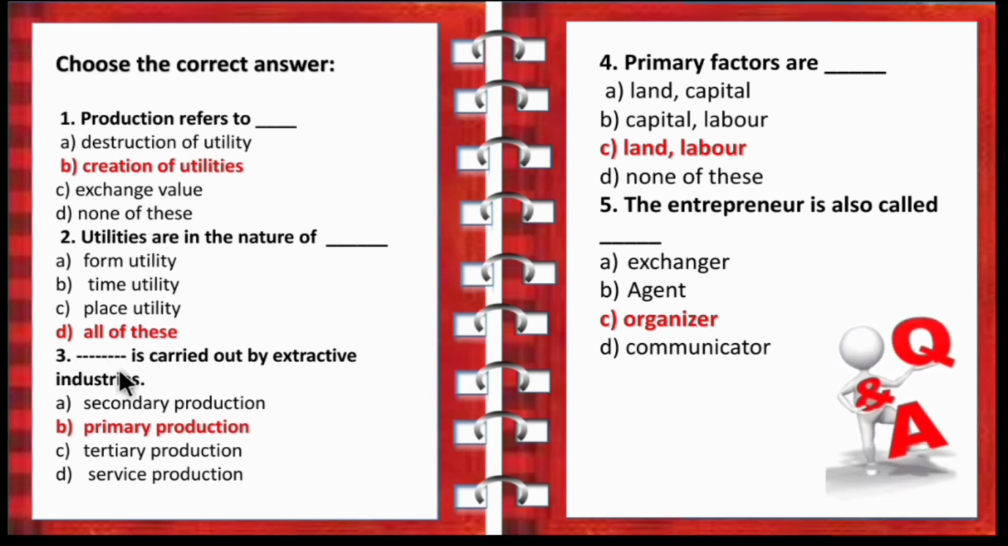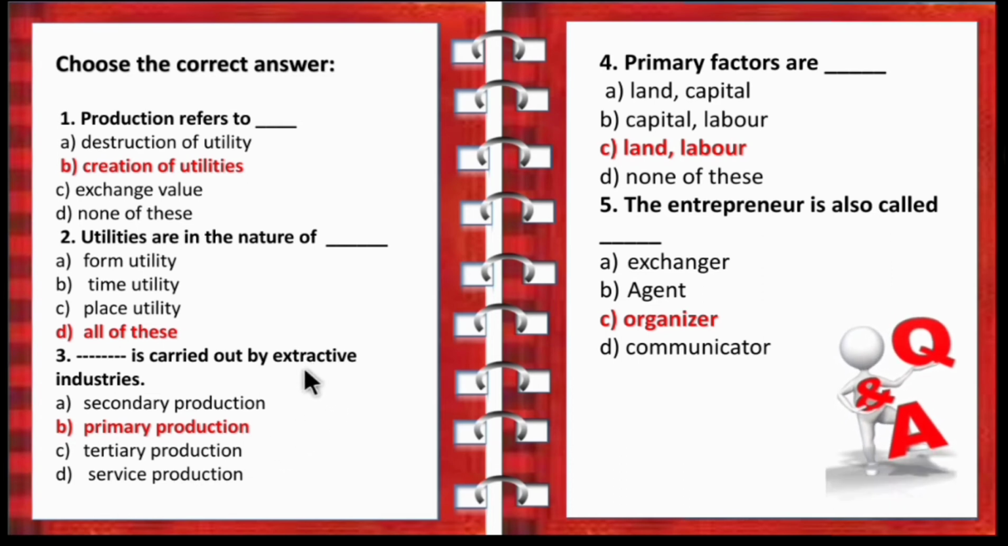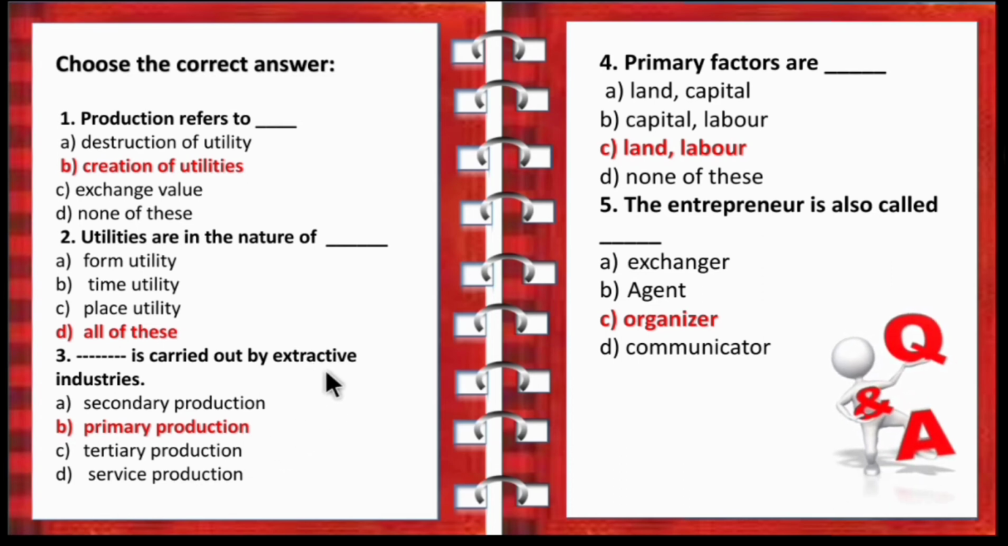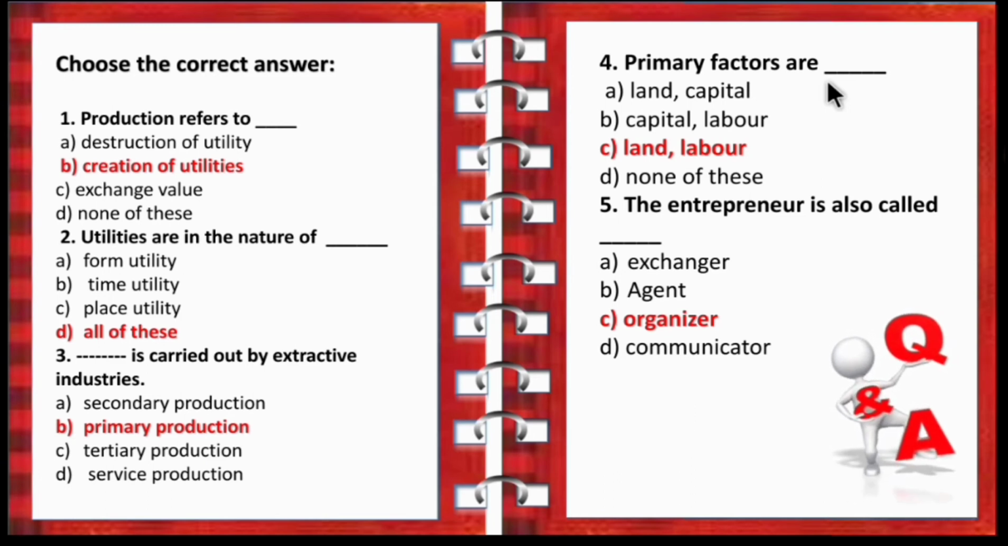Third question: which process is carried out by extractive industries? The options are secondary production, primary production, tertiary production and service production. Extractive means extracting the raw materials from nature. It is the first stage, so it comes under primary production. So option B is the correct answer, primary production. Then the fourth question: primary factors are. Primary means what? The nature. The factors available in nature.